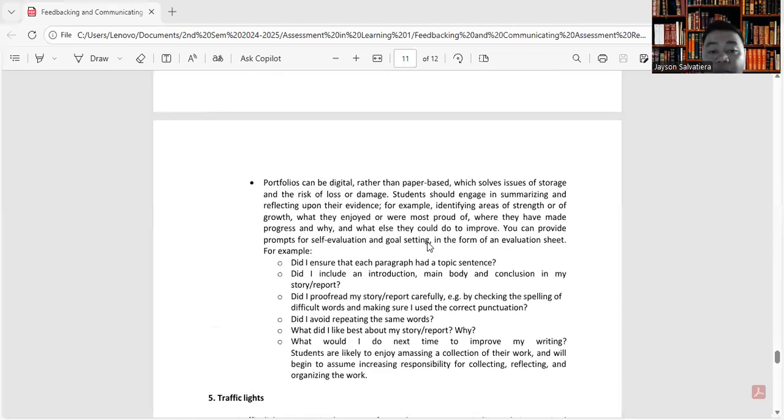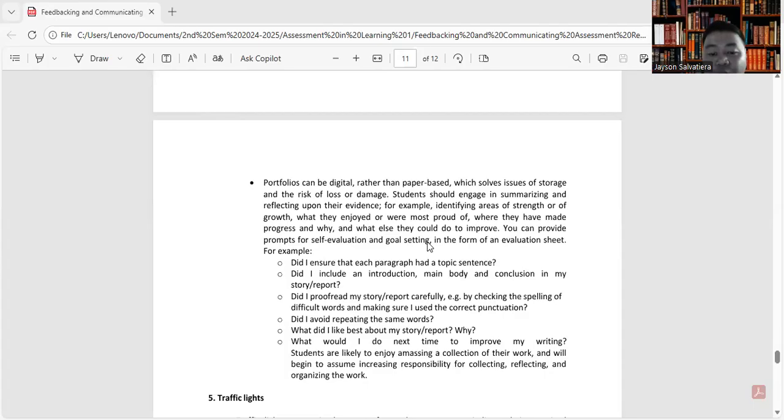For example, did I ensure that each paragraph had a topic sentence? Did I include an introduction, main body and conclusion in my story or report? Did I proofread my story or report carefully, such as by checking the spelling of difficult words and making sure I use the correct punctuation? Did I avoid repeating the same words? What did I like best about my story or report? Why? What would I do next time to improve my writing?